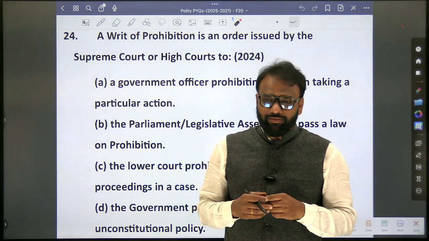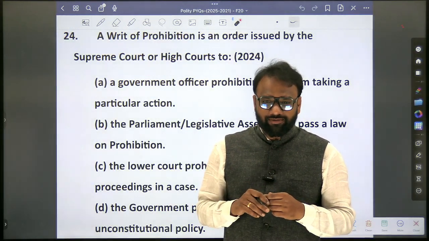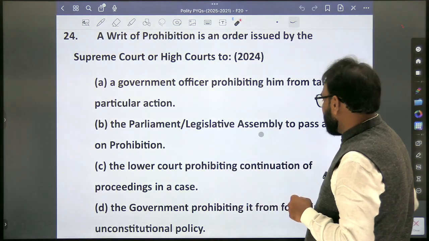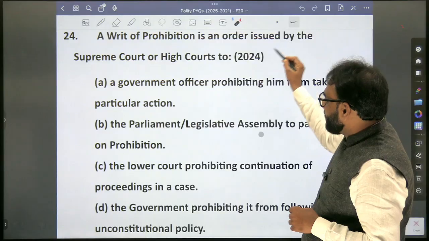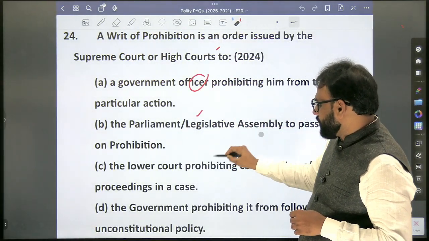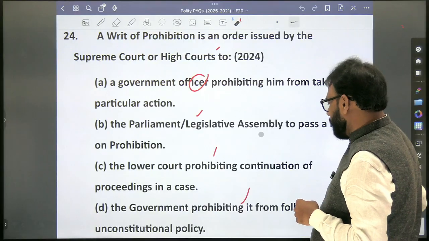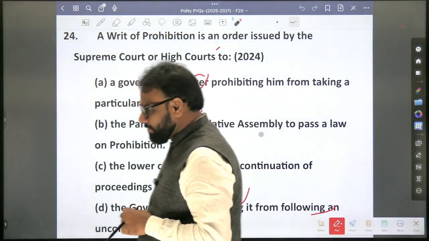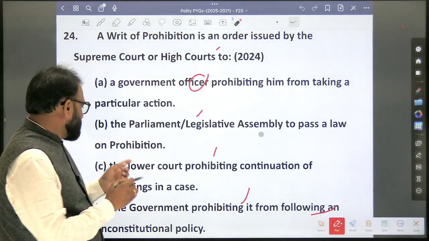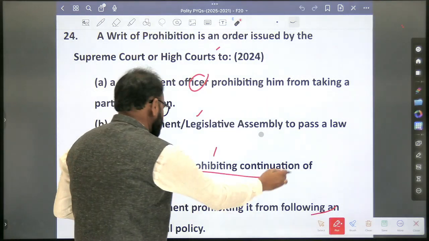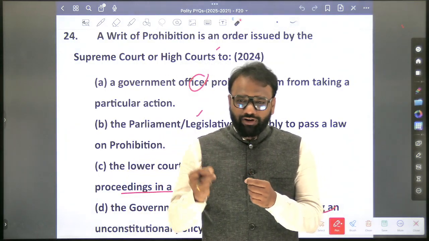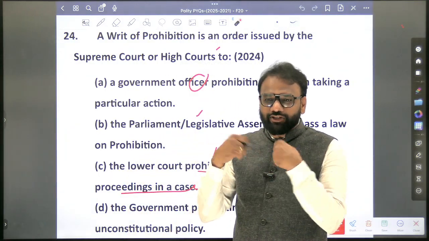Who can do it? Only courts or others? Okay, any public body can do it. Now here, the writ of prohibition is an order issued by the Supreme Court or High Court to a government officer, to the parliament legislature, to the lower court, to the government prohibiting it from following an unconstitutional policy. What is the answer? It can only be issued to the lower court, prohibiting continuation of proceedings in a case. Similar to prohibition, we have one more, wherein the case will be taken by the Supreme Court.